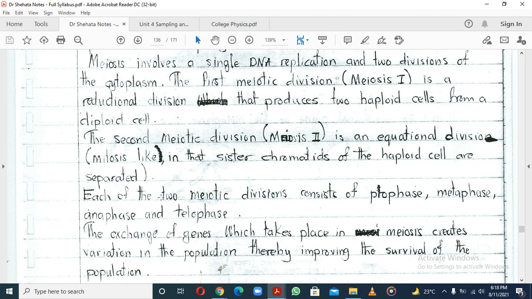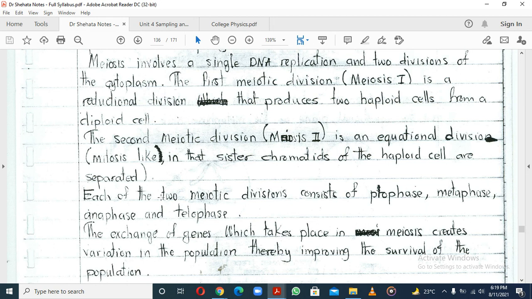After the replication happens, you've now divided, so now you've got 46, 46, because that cell had double the normal. So when this first step happens, you've done a reduction. And why it's called a reduction is because the two daughter cells which you formed in the first division don't have the same chromosomes as the one that you started with.